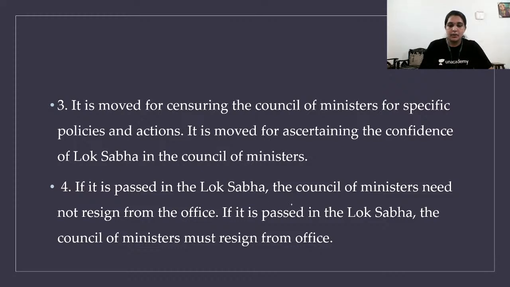If it is passed in the Lok Sabha, the Council of Ministers need not resign from office. It is not a no confidence motion. If it is passed in the Rajya Sabha, the ministers need not resign. But if it is passed in the Lok Sabha, the ministers must resign from the office.